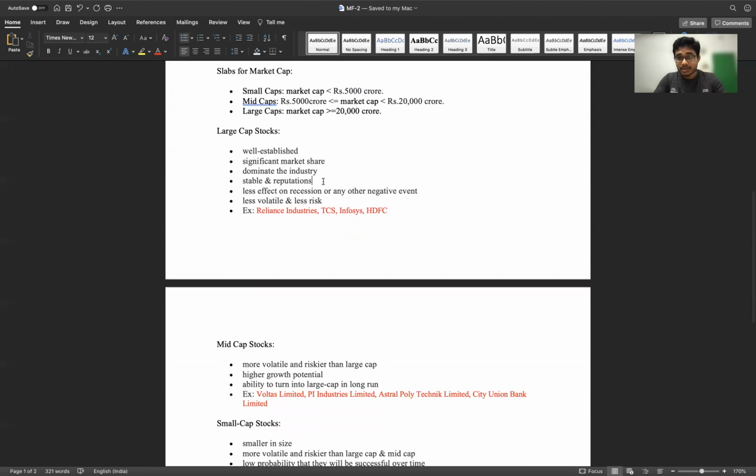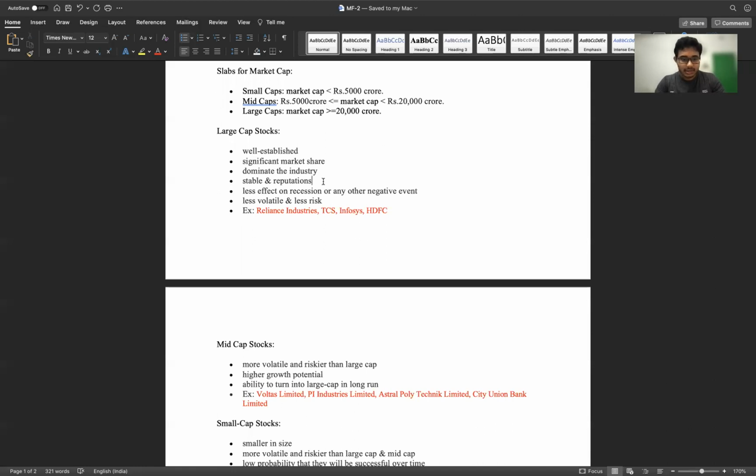Large cap companies are well-established companies. They have a significant market share. They are dominant in the industry, and stable and reputed companies. But if we invest in those companies, the risk will be less as well as the reward will be less. So these are less volatile and less risky. These are companies like Reliance Industries, TCS, Infosys, and HDFC.